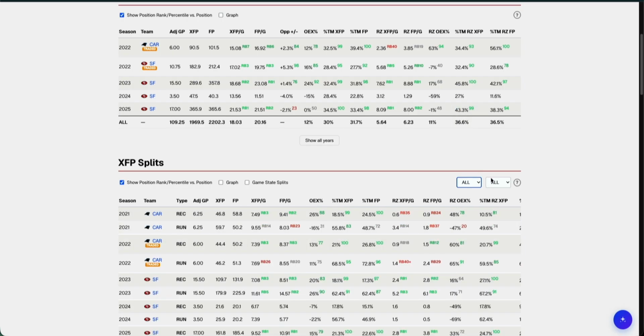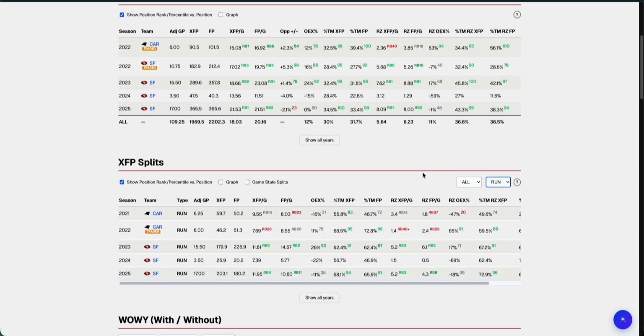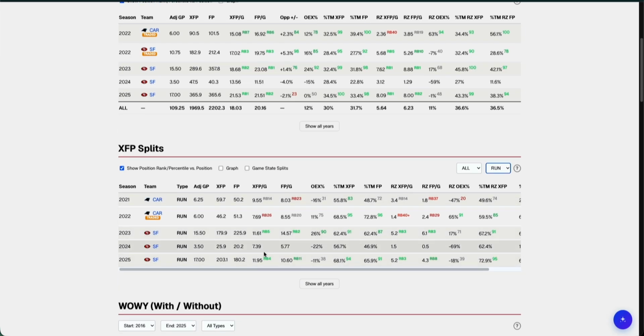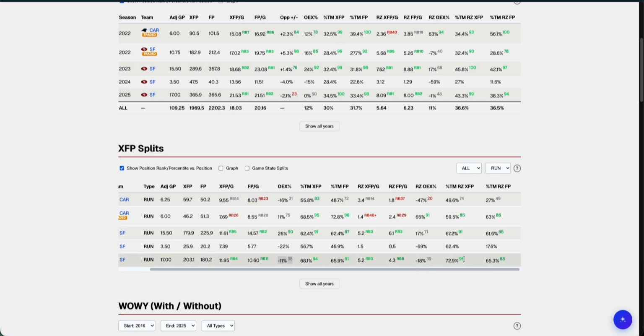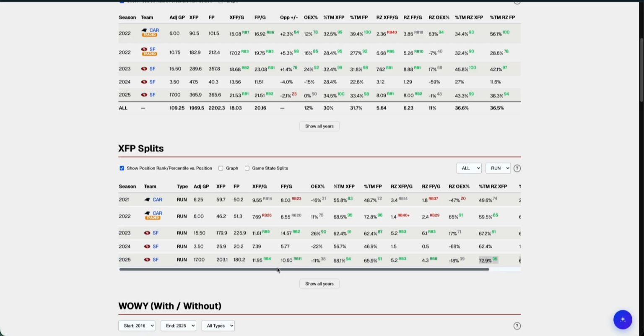You can look at all the different years, for instance, as a runner and say, how has his profile changed? So in 2025, he actually had the most rushing work out of any season, but he did not perform nearly as well given those opportunities versus other years. He also had a very healthy share of his red zone running work, and again, not as good in the red zone as he has been maybe in the past.